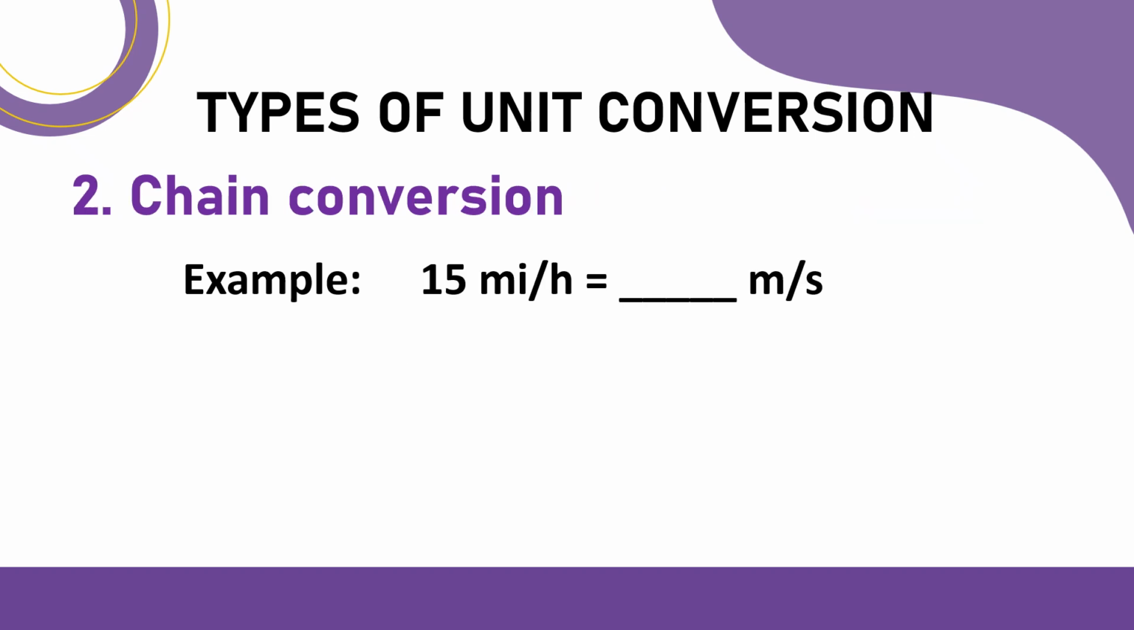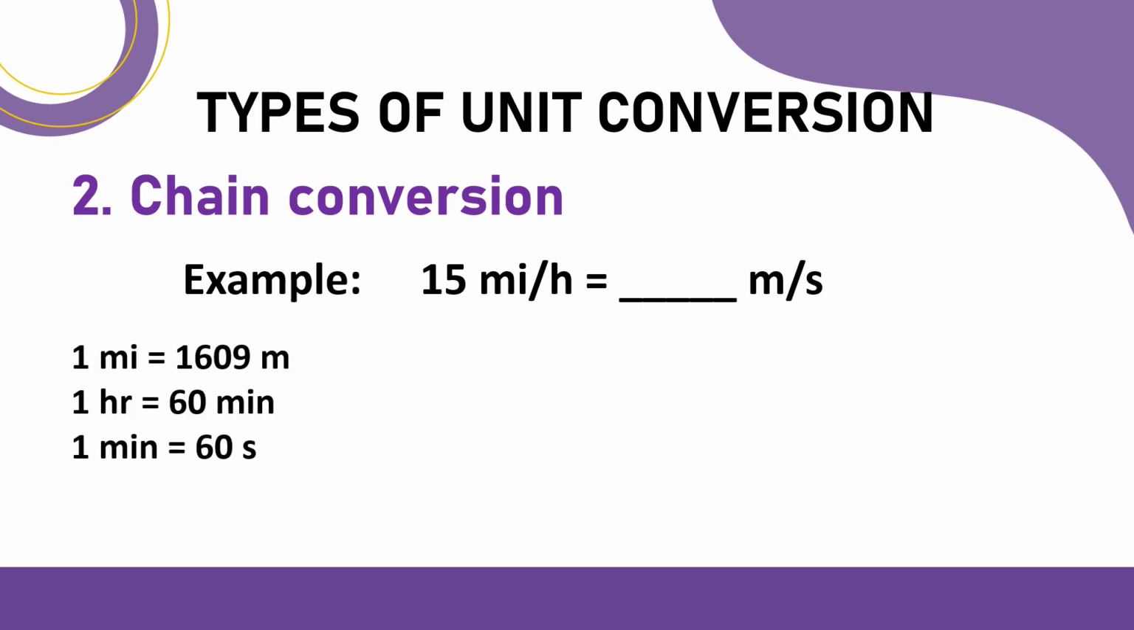The next type of unit conversion is the chain conversion. This type of unit conversion uses dimensional analysis. For example, I have 15 miles per hour and I want to express this in meters per second. So how do we do the chain conversion? First, we determine our conversion units or conversion factors. So I have here the following. Then we start with the given and write these conversion factors as fractions or ratios in a chain-like manner.